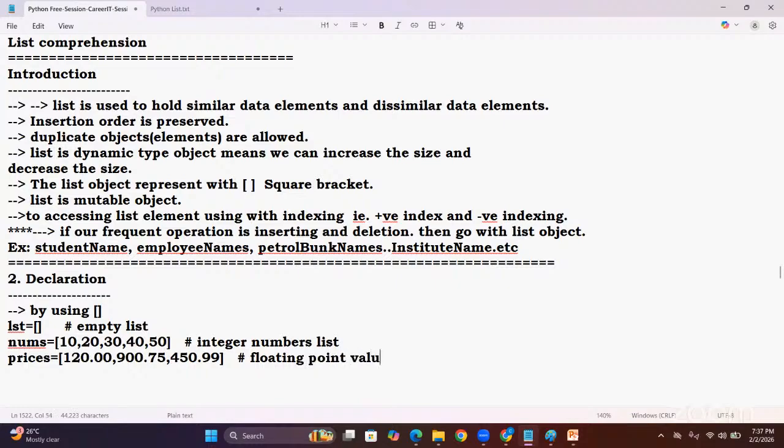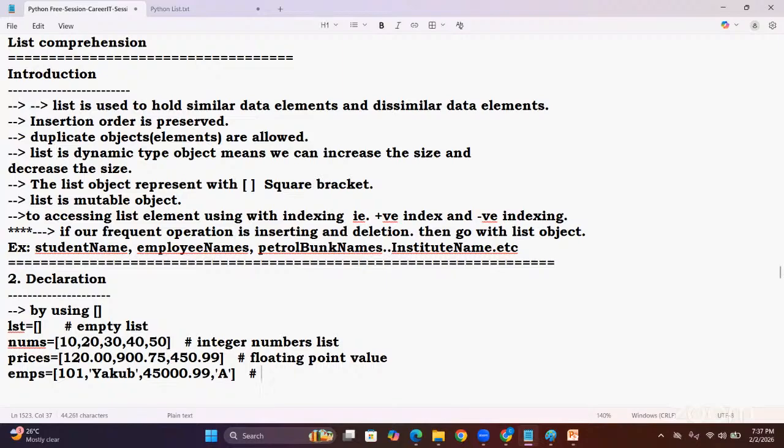Now I am with emp, employee records. Employee ID 101, employee name Yakub, employee salary, suppose 4,500, employee grade A. Guys, understand, in this emp object I gave one integer, one string, one float, and strings.